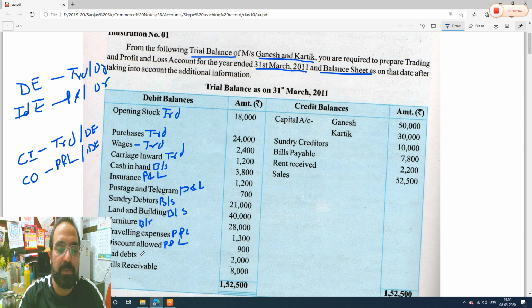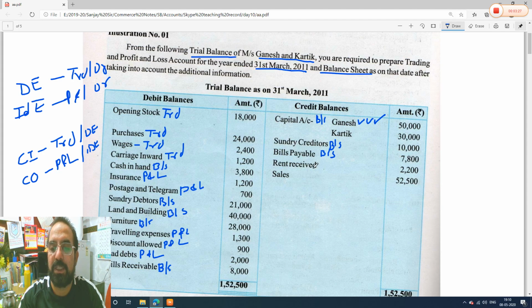Bad debts means your money has gone bad, debtors have gone bad, you will not get it anymore, so it's a loss. We know expense and loss is debit side, profit and loss. Bills receivable means you are going to receive some money, so it's an asset. Ganesh and Karthik, their capitals, we know always we give three tick marks to capitals, and capital is always a liability, it will go to balance sheet. We know this, right guys? Now sundry creditors, it is a liability, balance sheet. Bills payable, whatever payable, bills payable, liability, balance sheet.